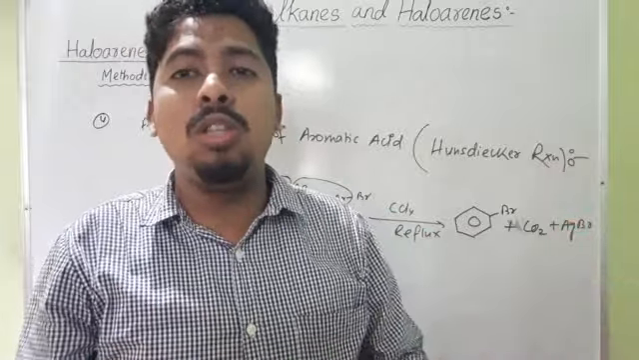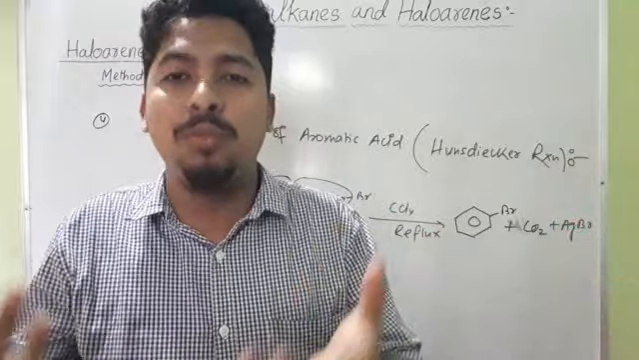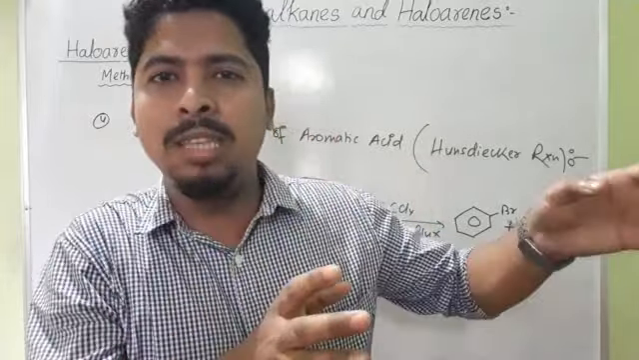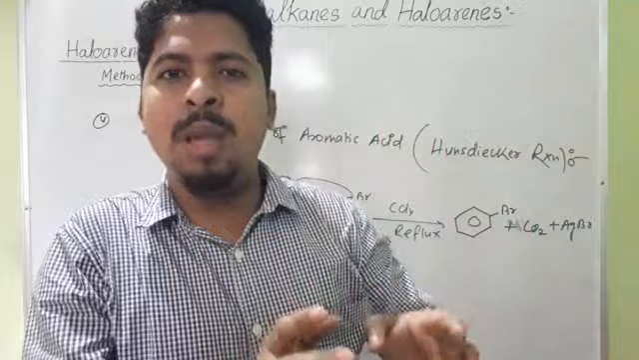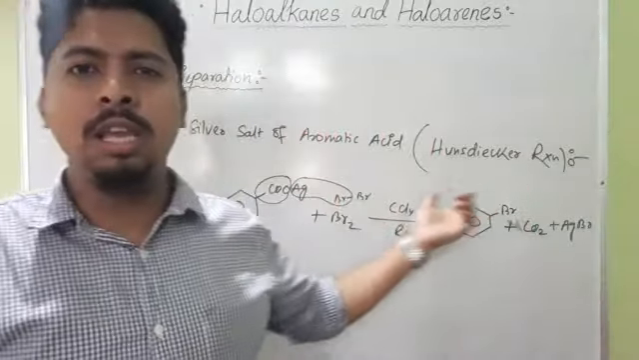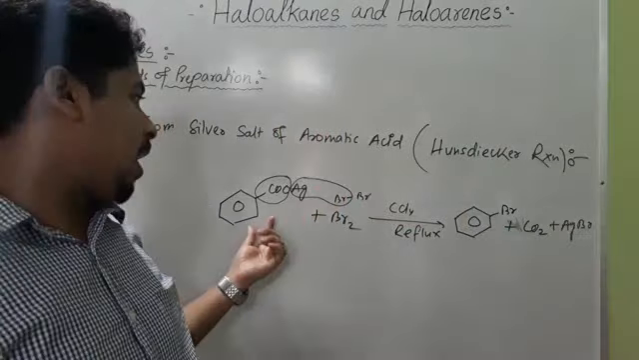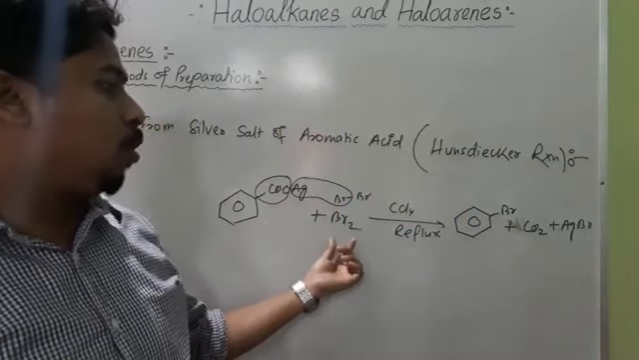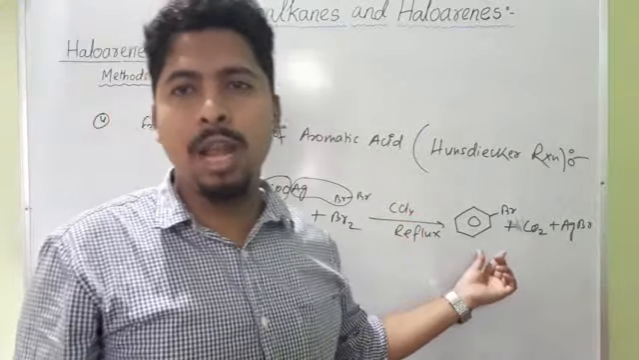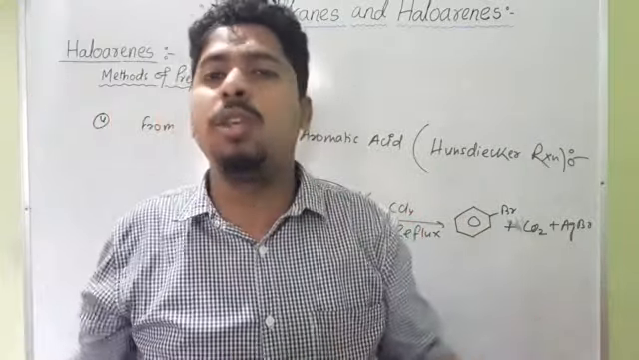After that we discussed the Gattermann reaction, which is a modification of the Sandmeyer reaction. When benzene diazonium chloride is treated with copper powder in presence of HCl, we get chlorobenzene; copper powder in presence of HBr gives bromobenzene. And lastly we discussed the Hunsdiecker reaction. When the silver salt of an aromatic acid is treated with bromine in presence of CCl4 under reflux condition, you will get bromobenzene. So these are some of the methods of preparation of haloarenes.